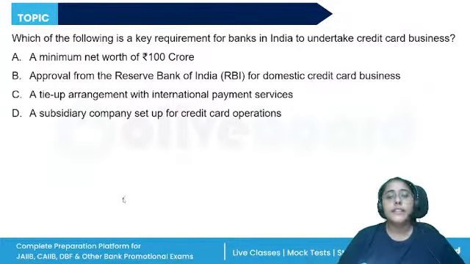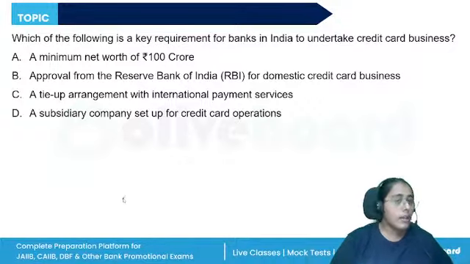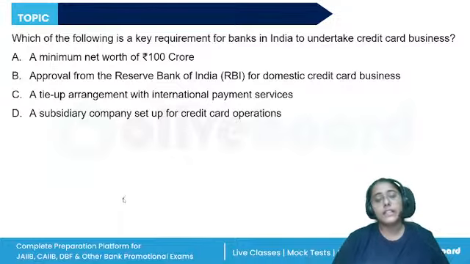Which of the following is a key requirement for banks in India to undertake the credit card business? A minimum net worth of rupees 100 crores, approval from RBI for the domestic credit card business, tie-up arrangement with international payment services, or a subsidiary company set up for the credit card operation.